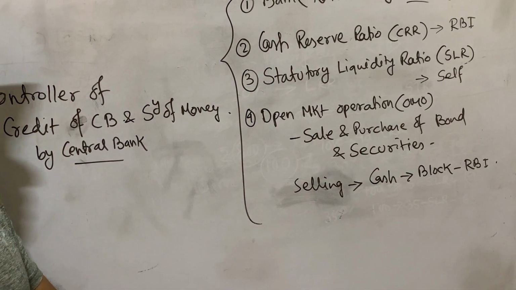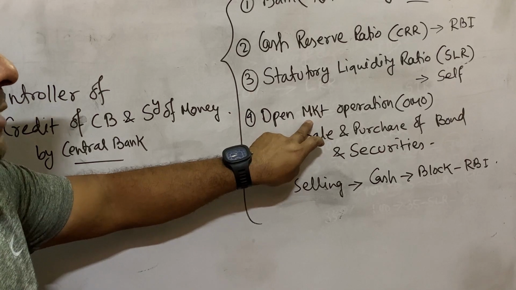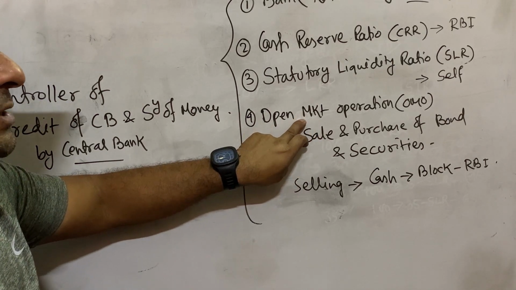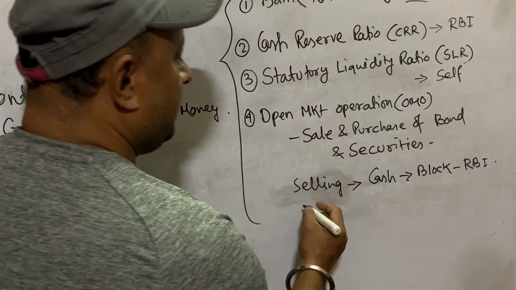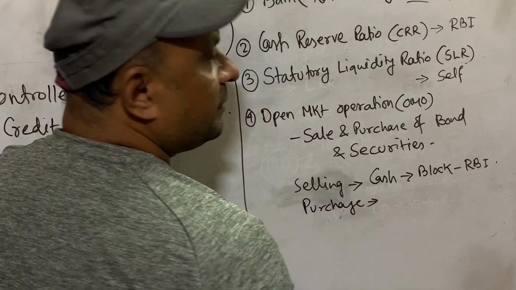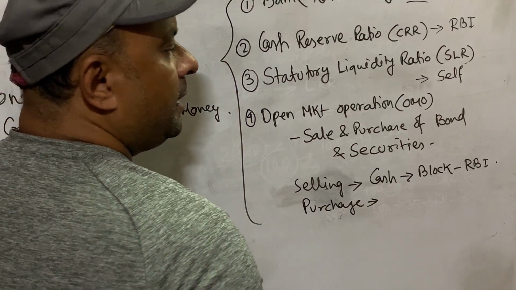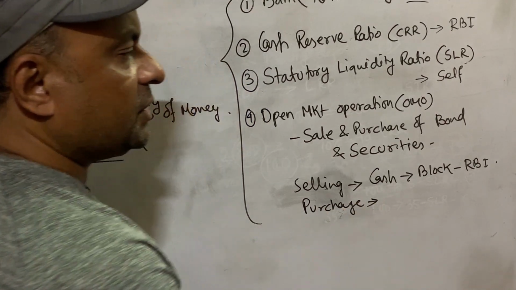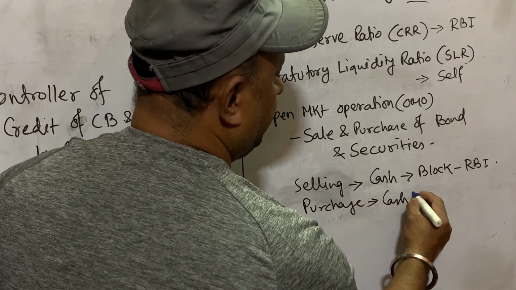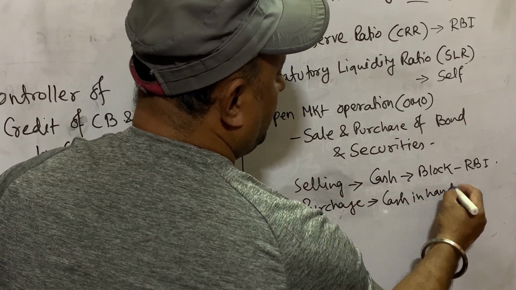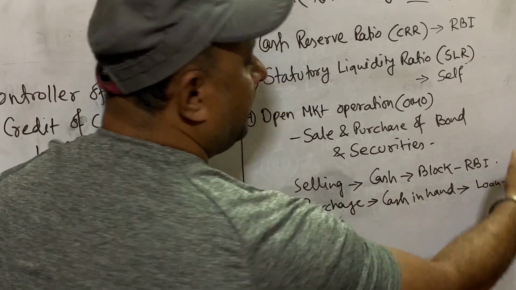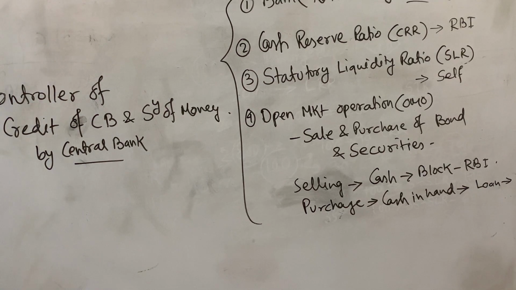and their loan giving capacity automatically reduces. On the other hand, when the central bank wants to increase the money supply, or increase the credit creation of commercial banks, at that time the central bank starts purchasing the securities from the commercial banks. So what happens? Commercial banks return their securities to the central bank, and they get their cash in hand, and automatically they can give more loans to the public. This is open market operation.